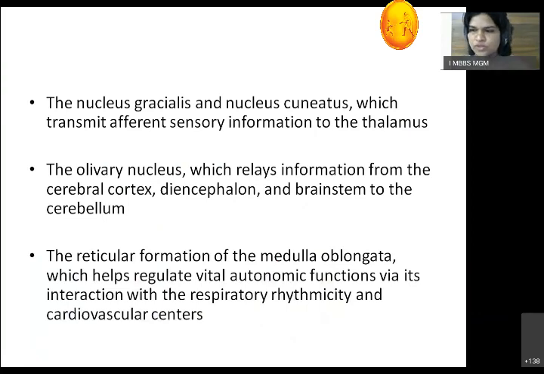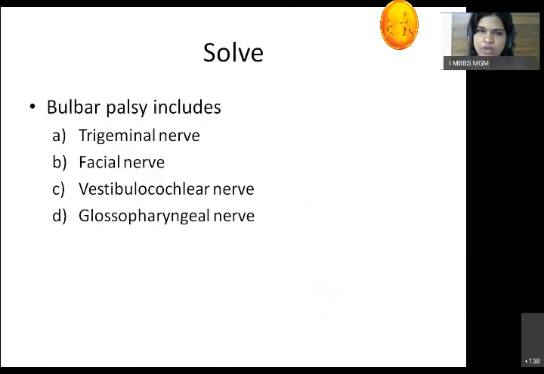So I hope you understood. We'll revise today's topic as well as learn about the remaining two sections and blood supply of the medulla in the next lecture. That will be on Monday. So I hope this is a very simple form of MCQ. You will be able to answer it.